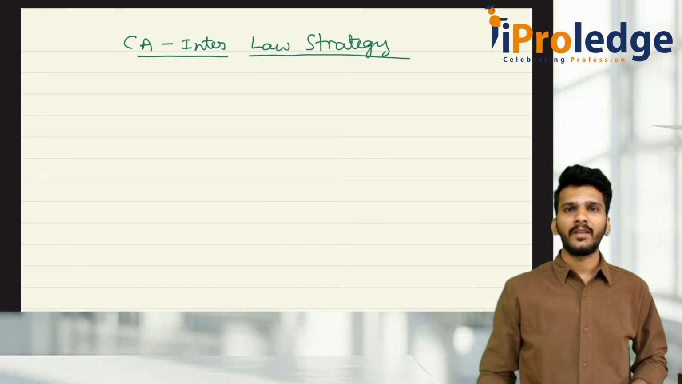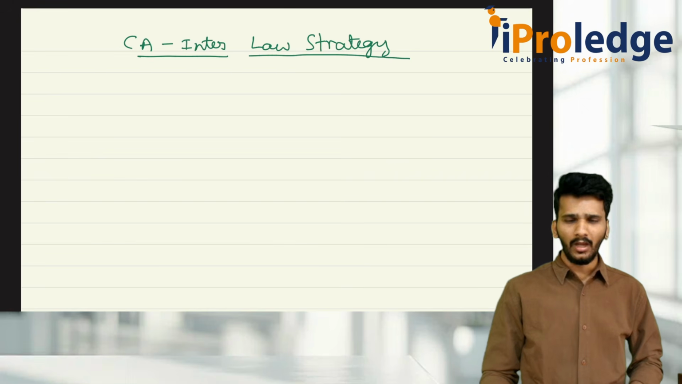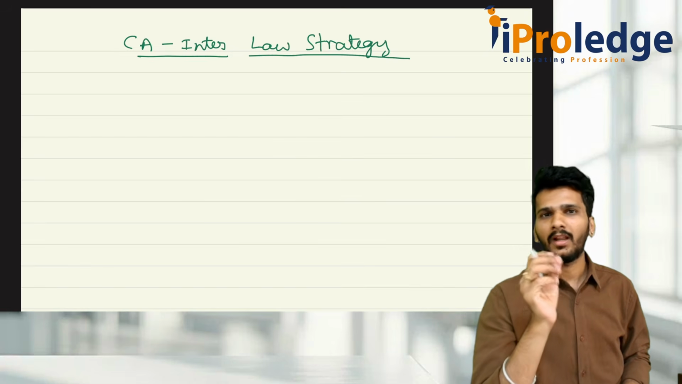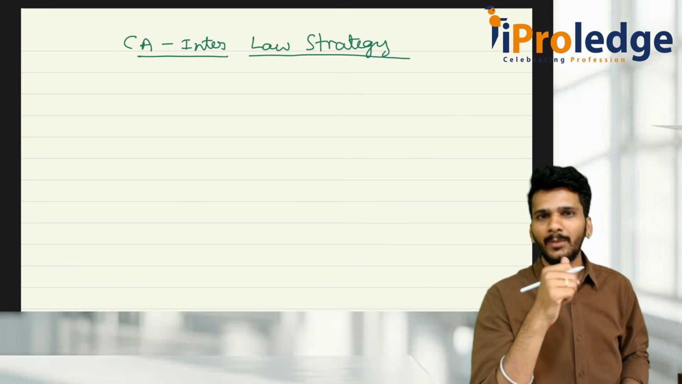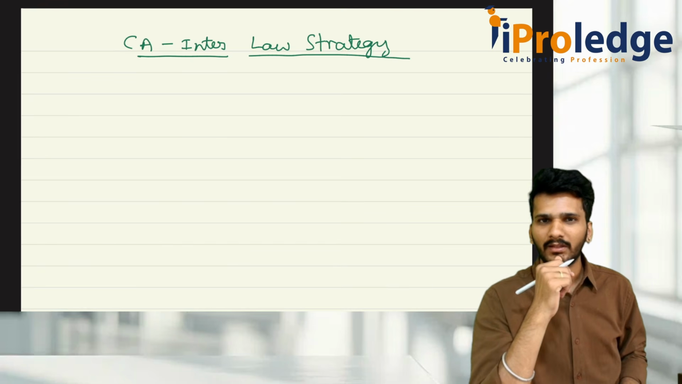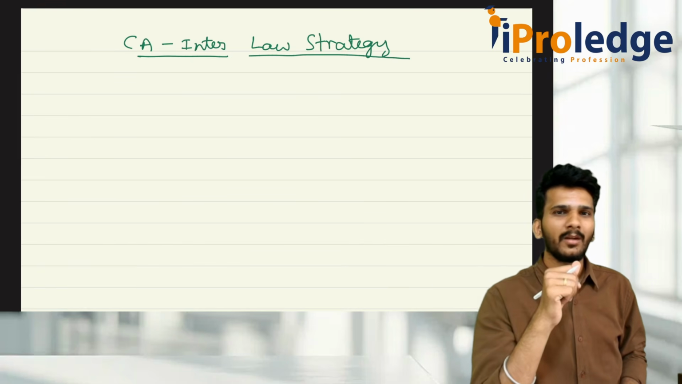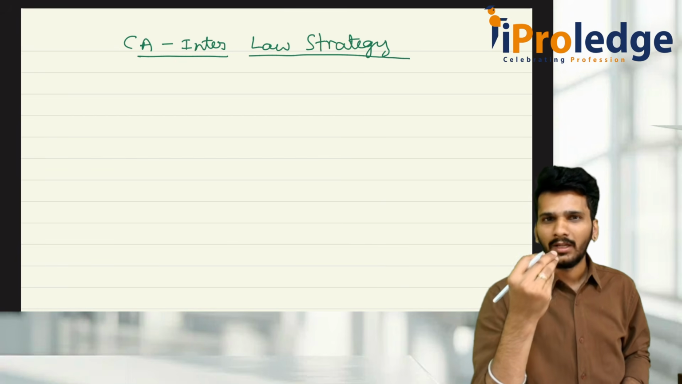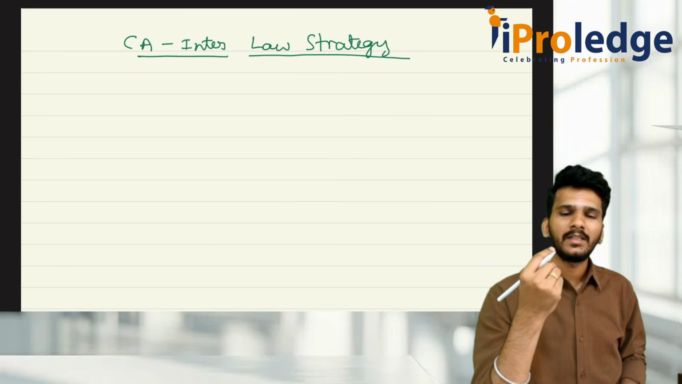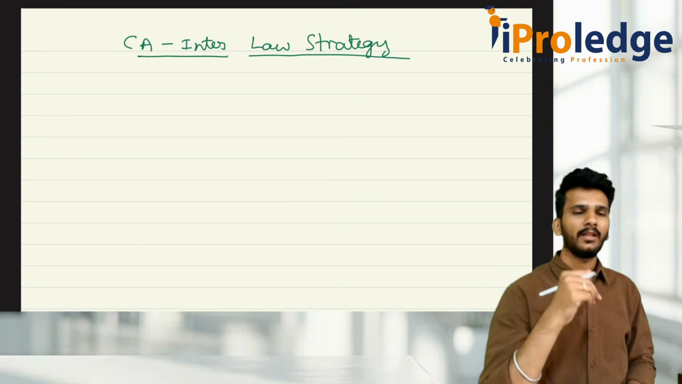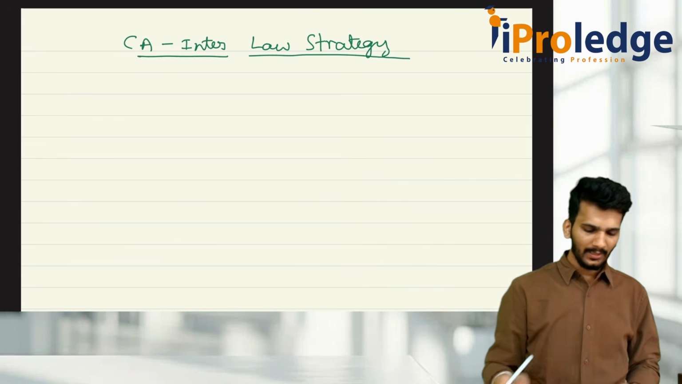Today we are meeting here for the purpose of discussing how to prepare the CA intermediate law paper. What are the tricks, what are the tips which are to be done for the purpose of acing the examination? Sir, how do we score exemption in CA intermediate law? Sir, we are aiming for the all India rank. Sir, what tips and tricks do we have to follow? All those things we are going to discuss here in this video, as you know from the thumbnail.